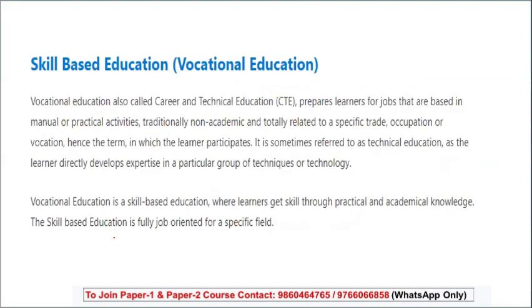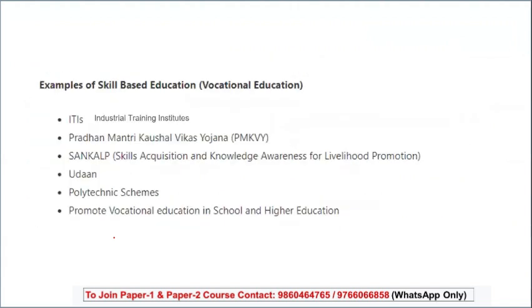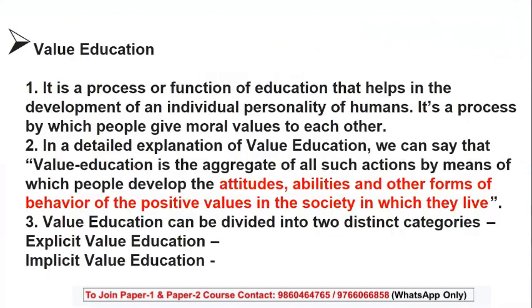Okay. Now, coming to skill based education, that is called vocational education. As I said, skill based education is basically that type of education which gives more importance to knowledge, but definitely from the orientation of a job. It is job orientation. Some examples I can give you: ITIs, that is Industrial Training Institutes, Pradhan Mantri Kaushal Vikas Yojana, Sankalp, that is skill acquisition, Udaan, polytechnic schemes, or the ones which promote vocational education.